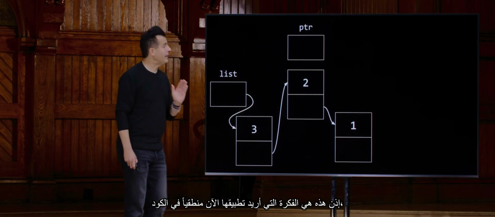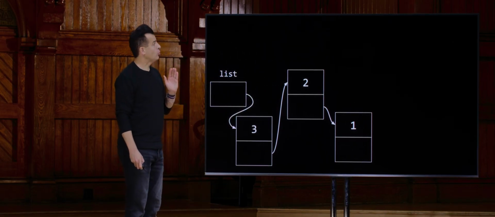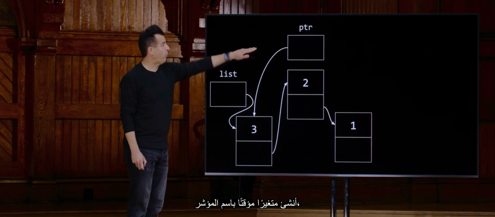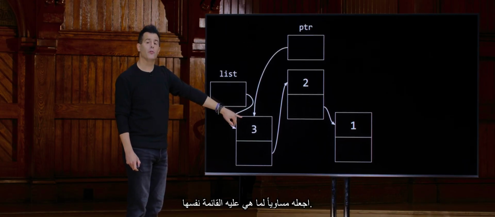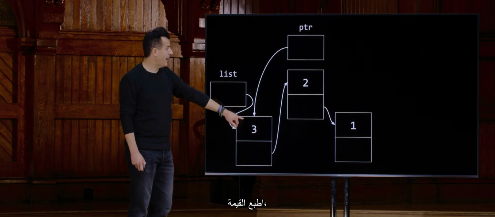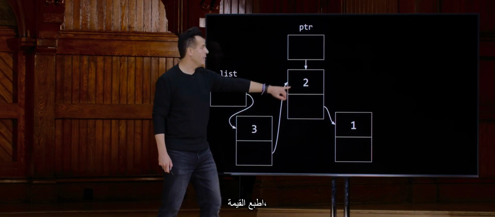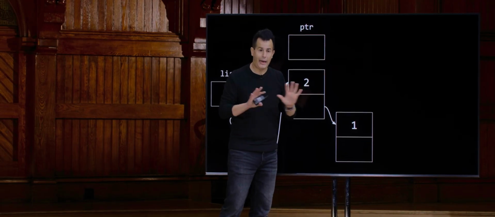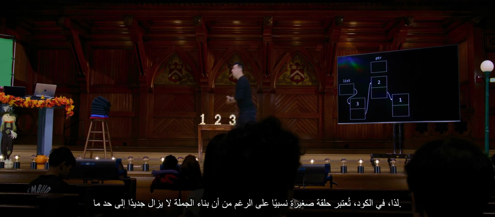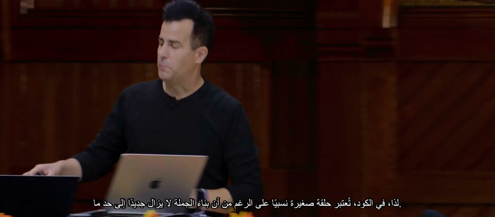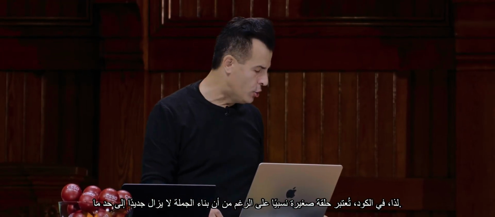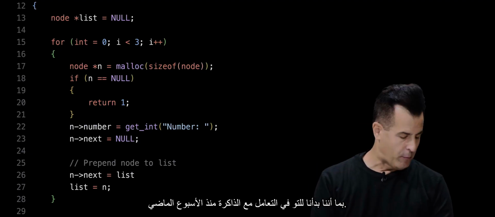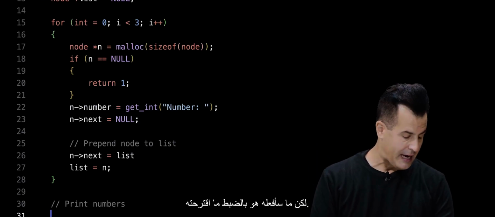So that's the idea I want to implement now logically in code. Create a temporary variable called pointer, set it equal to whatever the list itself is, print out the value, update the pointer. Print out the value, update the pointer. Print out the value, update the pointer, realize it's null, and stop. So in code, it's a relatively small loop, even though the syntax is still pretty new, since we've only just started playing with memory since last week. But what I'm going to do is exactly what I proposed.